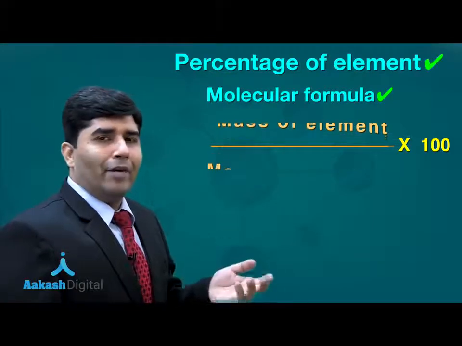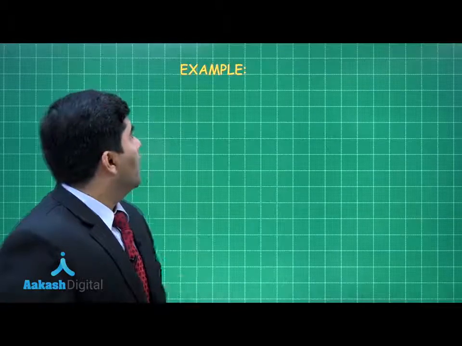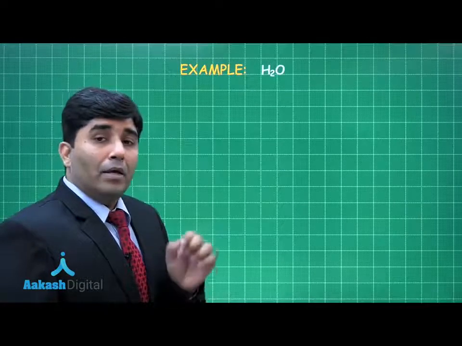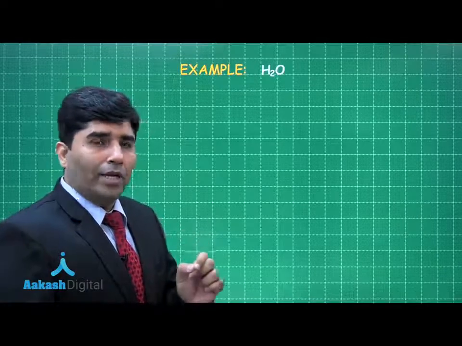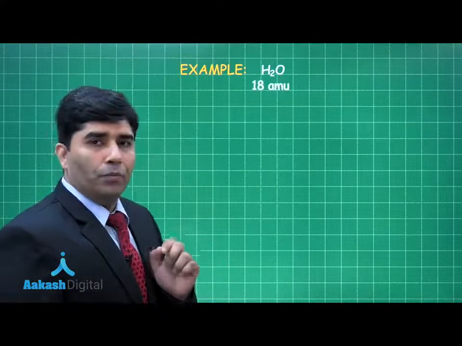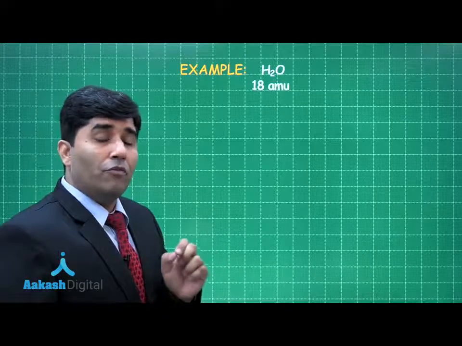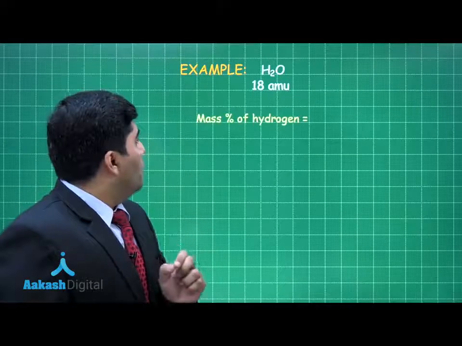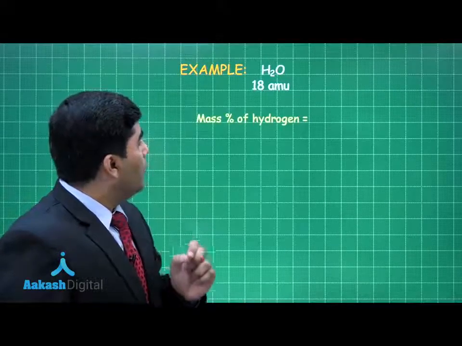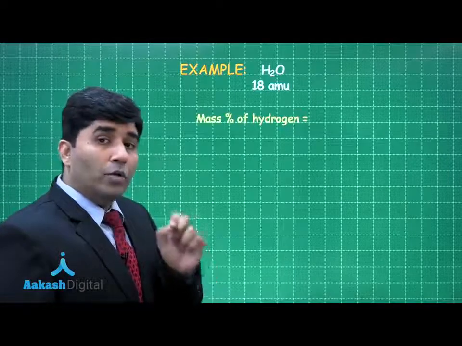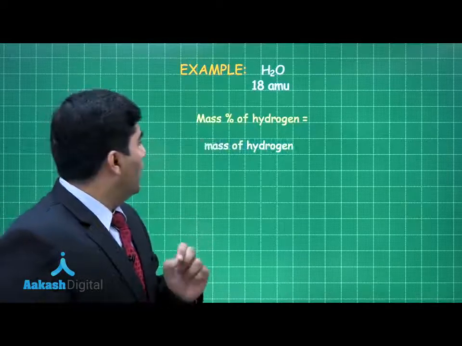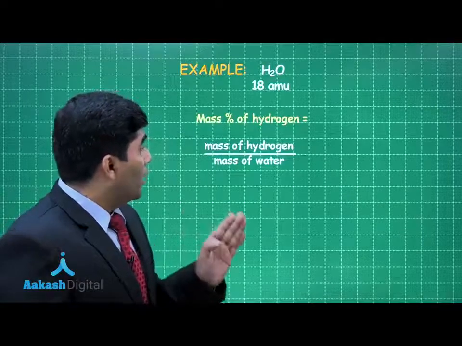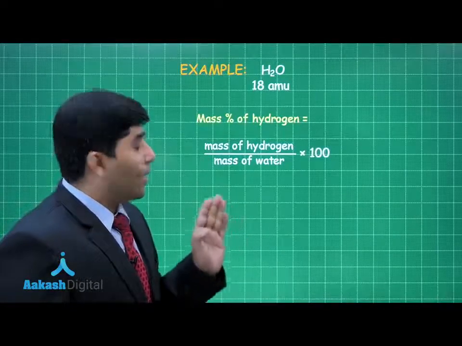Let's see one example. Let's take the case of water. The molecular mass of water is 18 AMU. First we will find the percentage of hydrogen present in water. Mass percentage of hydrogen will be, according to the formula, mass of the hydrogen divided by mass of water multiplied by 100.